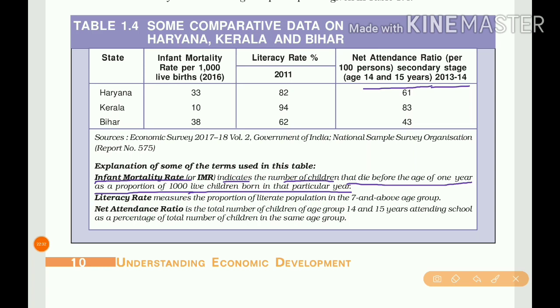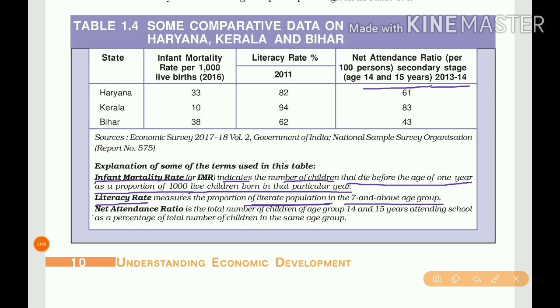Next one is literacy rate, which measures the proportion of literate population in the 7 and above age group. So 7 years and above, how many persons become literate?